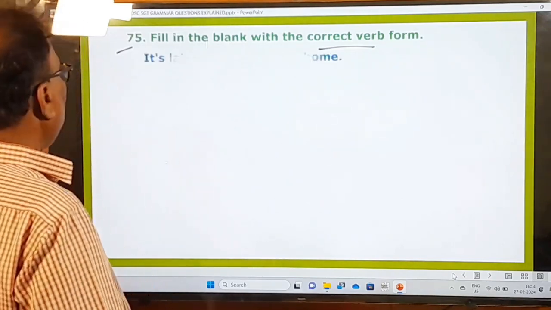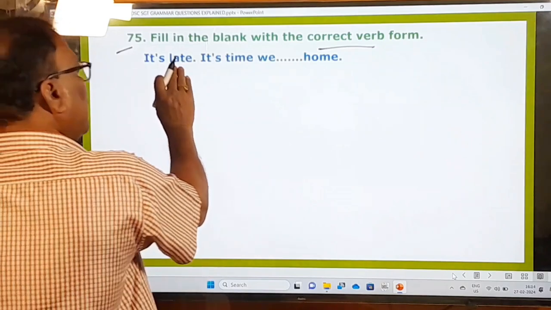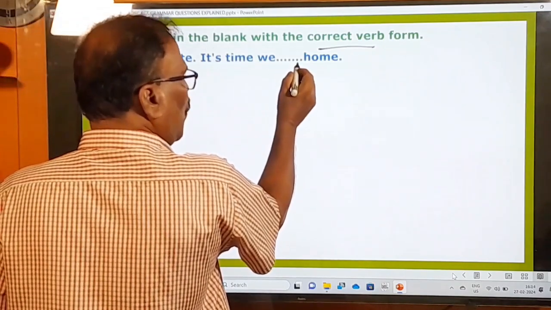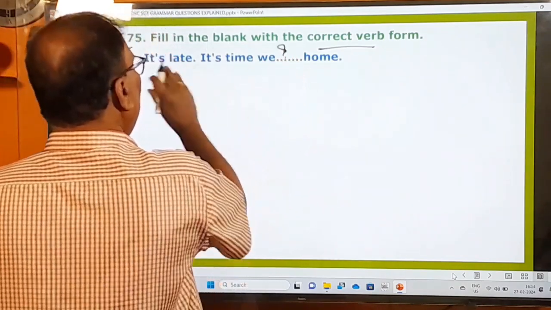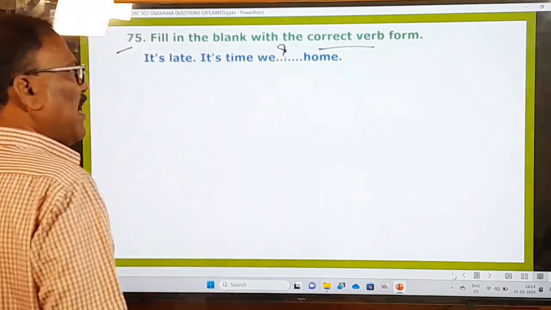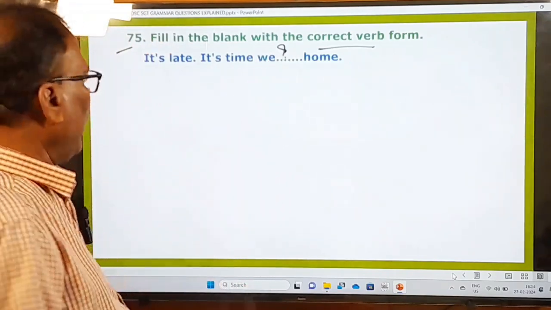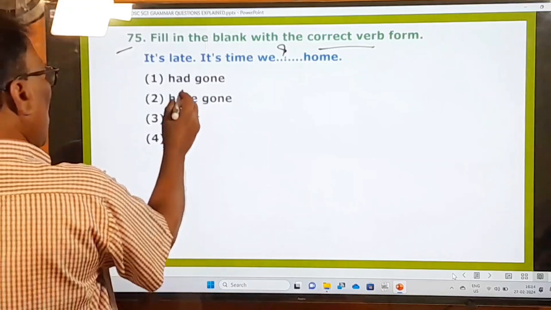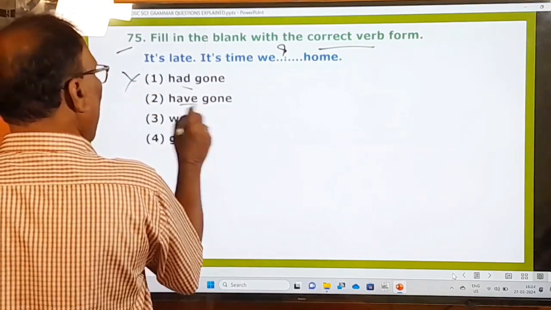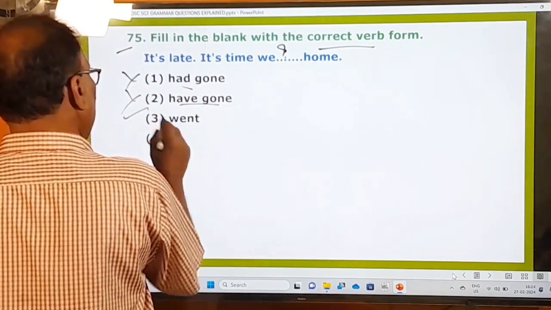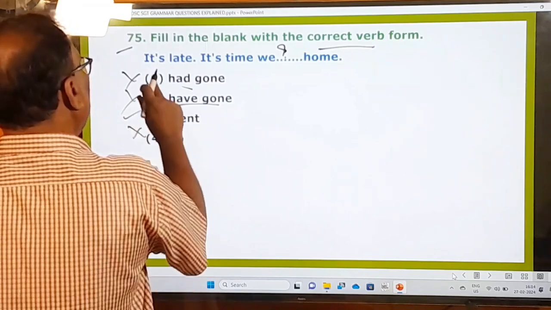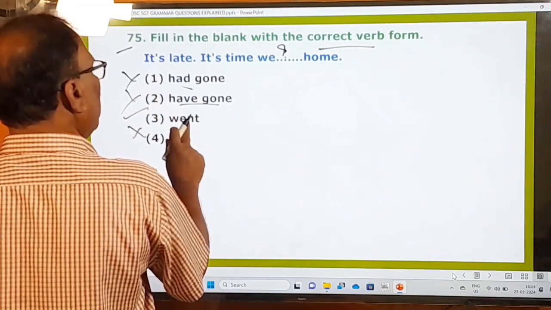And here, what is the sentence given here? It is late. It is time we dash go home. So here is the blank given, and in this sentence you have to fill in the blank with a suitable verb form. What are the options given? Had gone, no. Have gone, no. Went, yes. Go, wrong. So first, second, fourth are wrong. Only the third one is right.